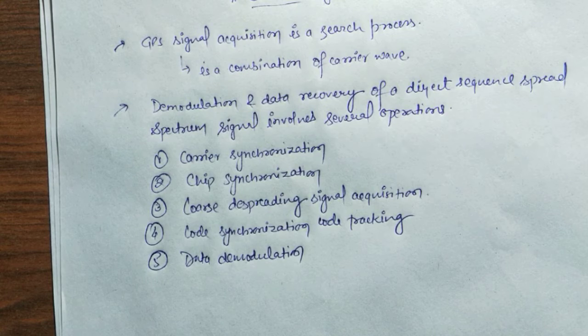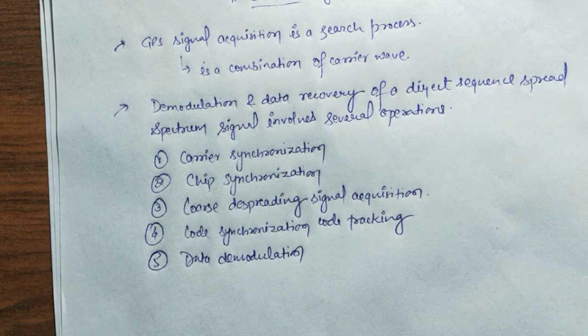That means the stored data must be synchronized with the present data. Coarse despreading signal acquisition, that despreading of the signal should also be done. Fourth is code synchronization, code tracking. Fifth is data demodulation. These are the types of operations that DSSS involves.